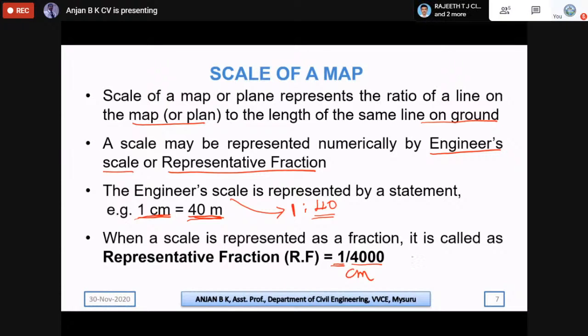So this represents 1 centimeter on the drawing sheet equal to 4000 centimeters on the ground, in other words 40 meters on the ground. We take the ratio of this fraction when representing the representative fraction. Normally in GATE there will be a question on this conversion of scales, normally one question is asked.